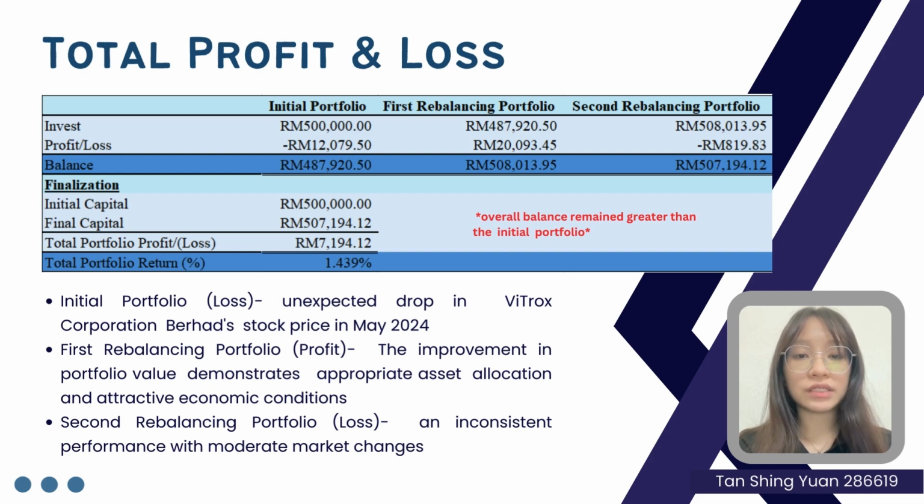We have found out the reason of profit and loss in each process. For the initial portfolio, we got loss due to the unexpected drop in Virtual Corporation Berhad's stock price, and for the first rebalancing, we got profit because the improvement in portfolio value demonstrated the appropriate asset allocation and attractive economic conditions. In the second rebalancing, we got loss because of inconsistent performance with moderate market change.